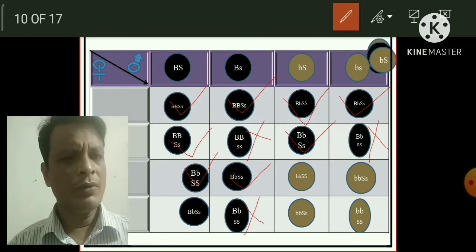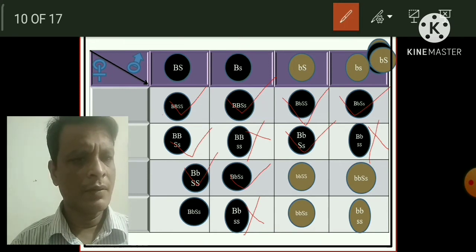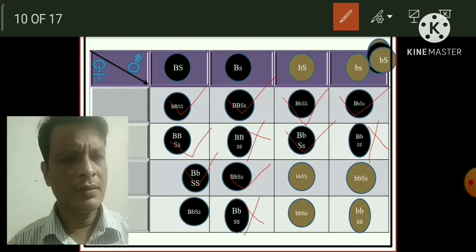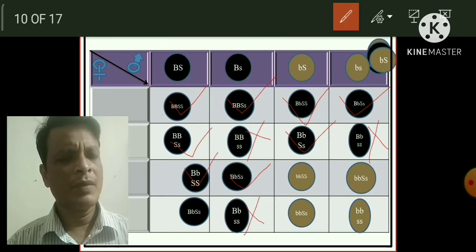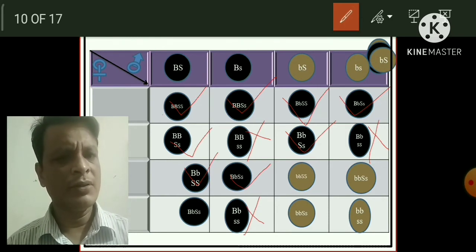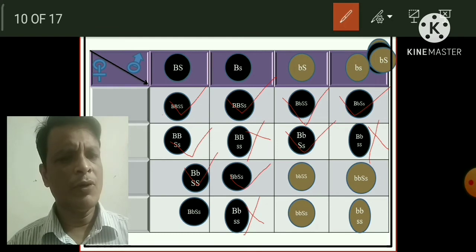But if you look at these 3 genotypes minutely, there is only capital B, and there is small s. That's why these 3 offspring will be black colored and long haired, because small s is responsible for the long hair character.